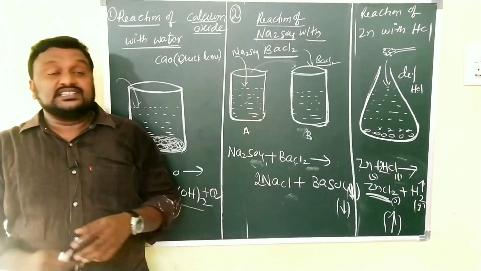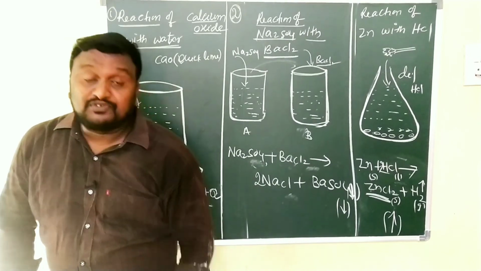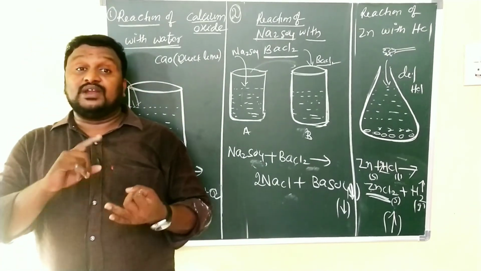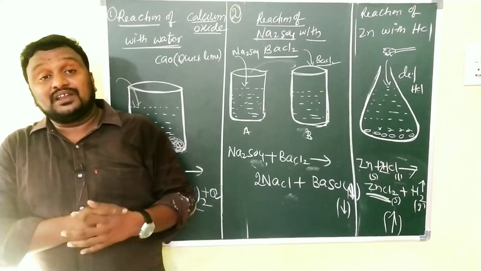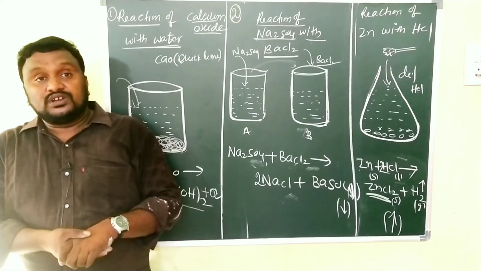So I think this is what the chemical, what is the physical change and what is the chemical change and what is meant by chemical equation and what are the examples for different kinds of chemical reactions. Children, I hope you understand.